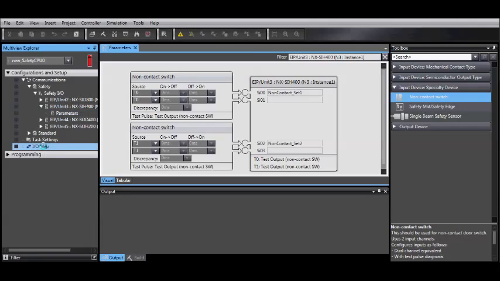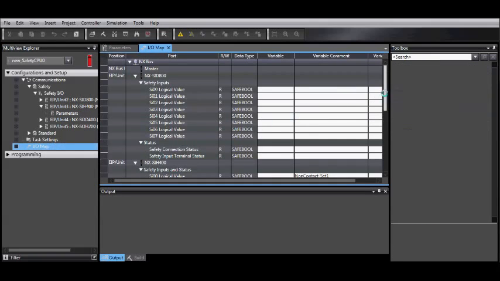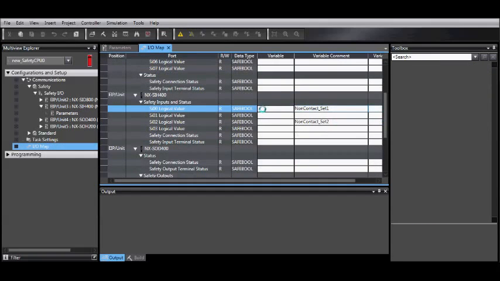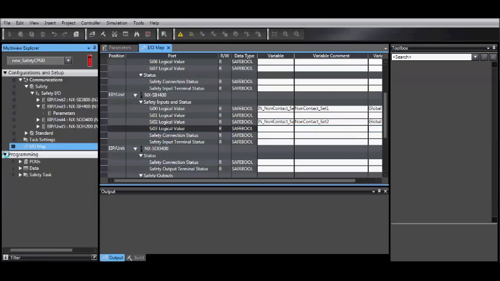Now, under Configurations and Setup, double-click on I/O Map. Scroll down to our module, and now add a variable name. You only have to add one variable name, even though it's a dual contact system. And if you had a global variable, you could have just pulled it down from the list.